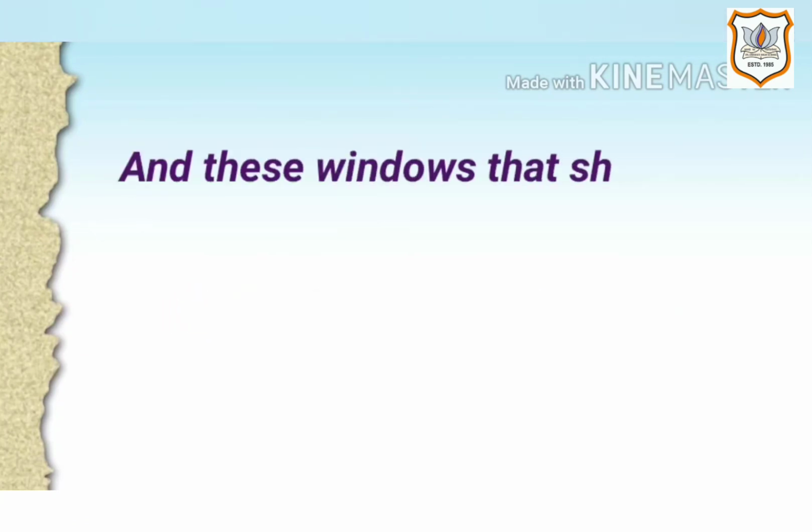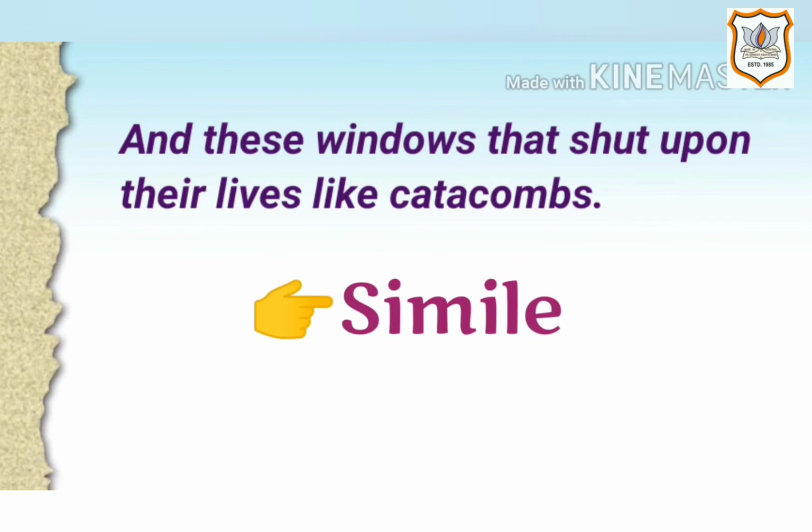Next is "and these windows that shut upon their lives like catacombs." Here the figure of speech is simile because there is direct comparison between tunnels and the lives of the children in the slums. The point of comparison is to be narrow and tomb-like.